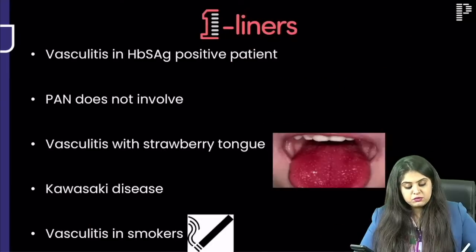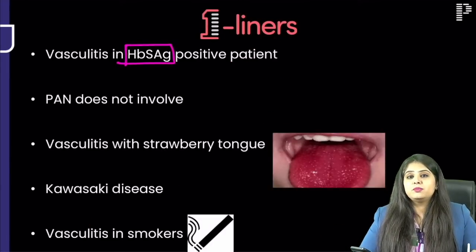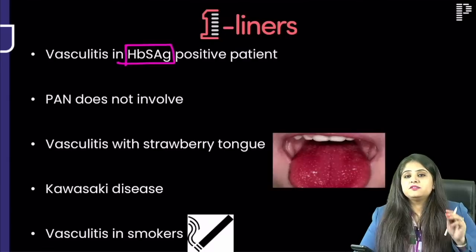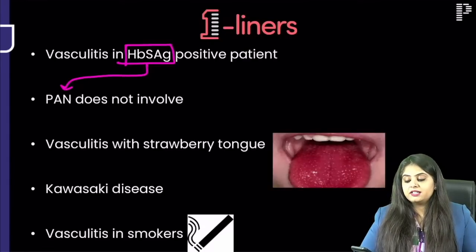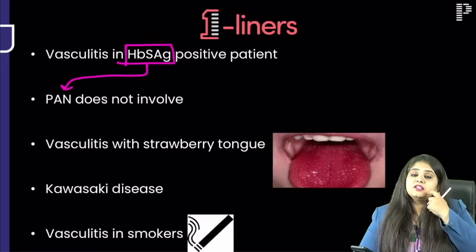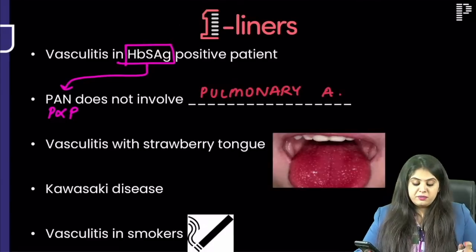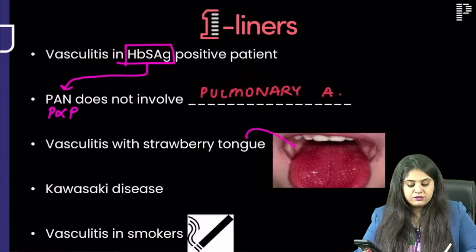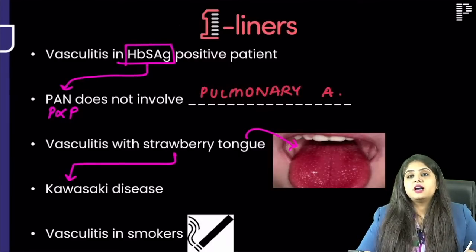Okay, coming to the next one, which is the vasculitis in which the patient is hepatitis B surface antigen positive. So in 30% of cases, if they say patient is HBsAg positive, which vasculitis will you think of? Polyarteritis nodosa. Polyarteritis nodosa can involve all vessels, but P is not for P. It will not involve the pulmonary artery. Perfect. Which is the vasculitis with strawberry tongue? What ma'am, baby questions. Vasculitis with strawberry tongue is Kawasaki disease.